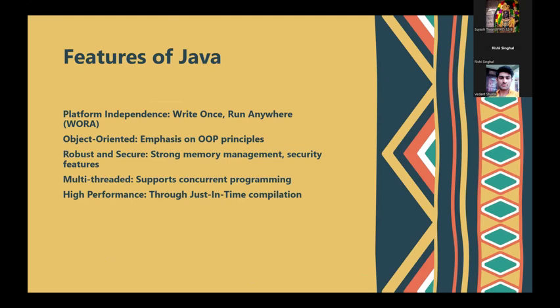Moreover, the second point is that Java emphasizes the object-oriented concept, which is one of the key reasons why Java is one of the most successful languages nowadays. Third, robustness and security: strong memory management and security features are there within the Java language, which makes it quite useful to its users. Moreover, multi-threading is used in Java, which supports concurrent programming. Concurrent programming is a sort of programming in which one program executes after another without any fault.